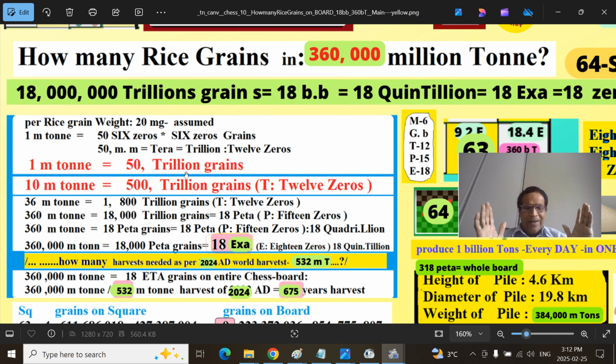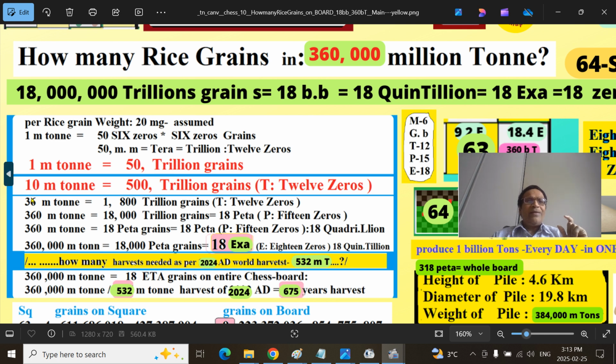Trillion is 12 zeros. Billion before it has 9 zeros. Million, you know the standard, 6 zeros. Million is mega, billion is giga, trillion is tera. So far it's very clear. 1 million ton, 50 trillion, this is the weightage. This is the number of the grains. You have to have clarity on that.